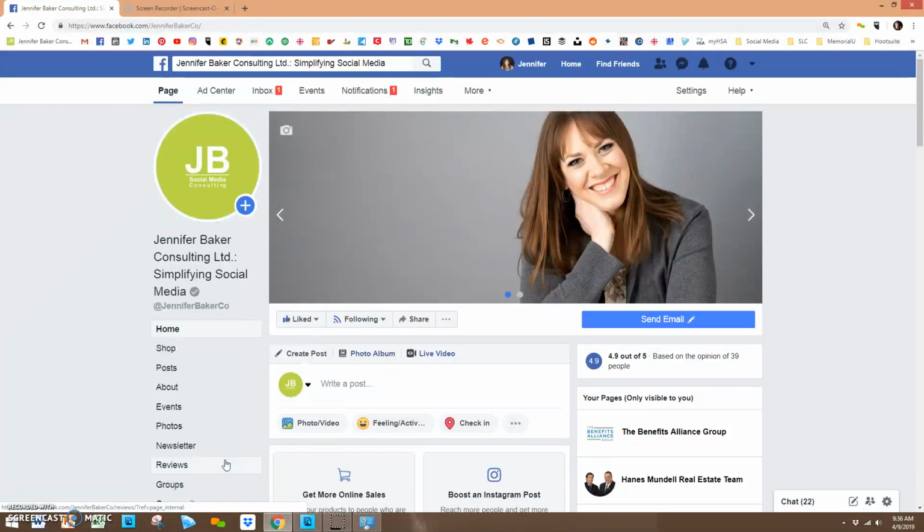Today we are going to talk about Facebook groups. Now, many people who are Facebook page managers have noticed that Facebook groups have changed a lot in the last little while. One of the major changes is that Facebook groups can be affiliated with a Facebook page.